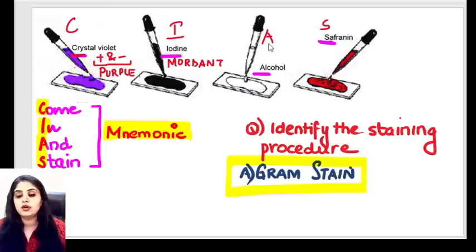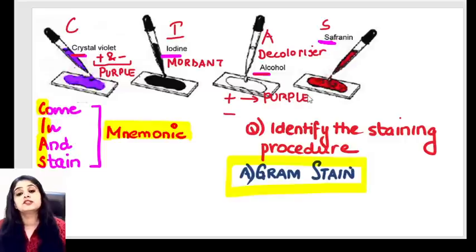Next, you use alcohol. Either you can use alcohol or acetone. Have you seen the color has vanished? Because alcohol or acetone is a decolorizer, meaning it's going to pull all the color out. Initially the gram positive and the gram negative both had a purple color. On adding alcohol, gram positive doesn't show any change.